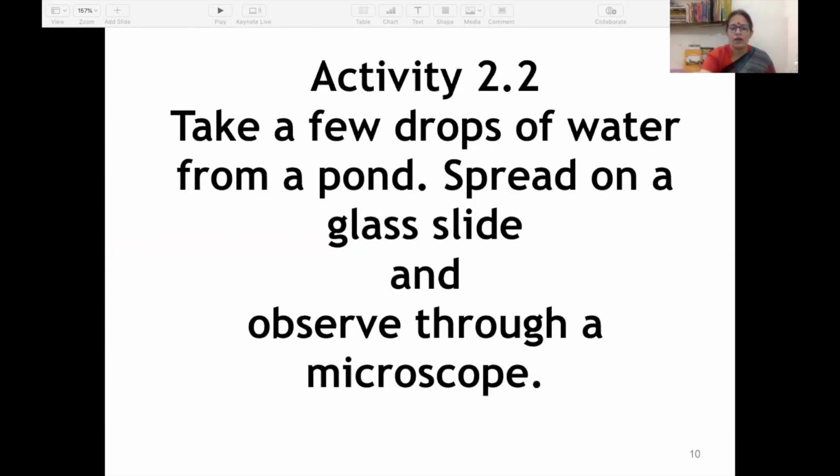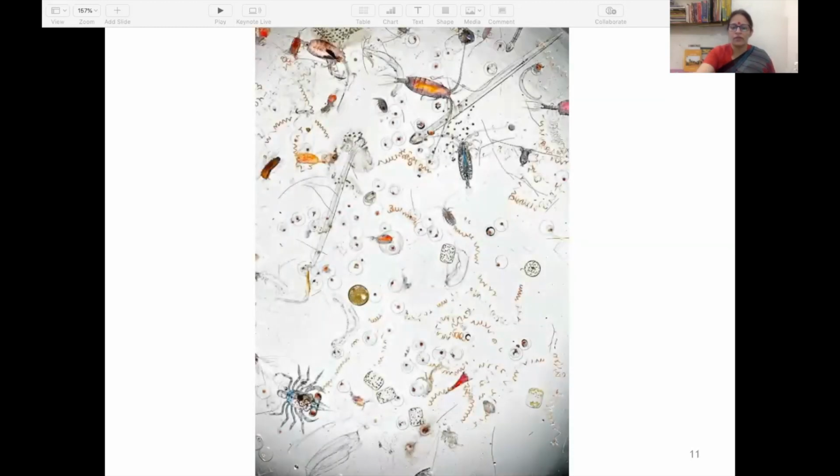Let us discuss some other activity also. When you take a few drops of water from a pond and spread it on a glass slide and observe it through the microscope, what do you see? This is what you see. This is a picture of a drop of water from the pond under the microscope. So many creatures are there, tiny, of different sizes and different shapes.